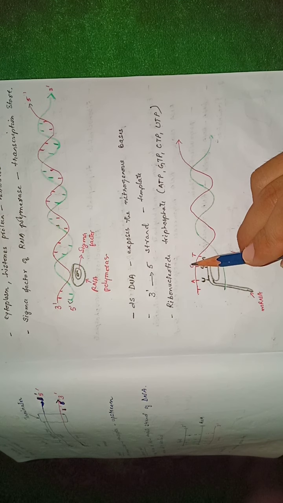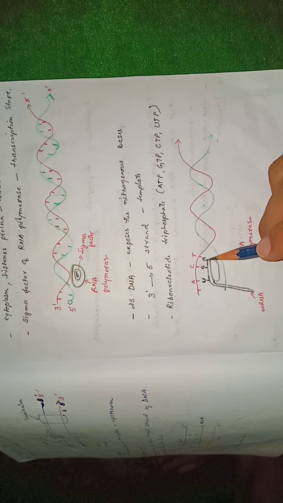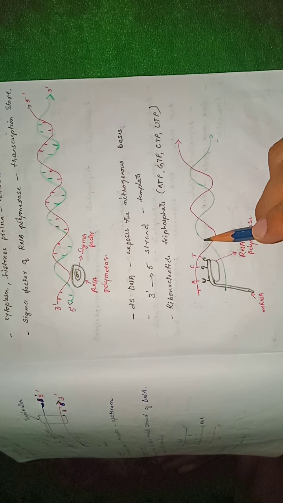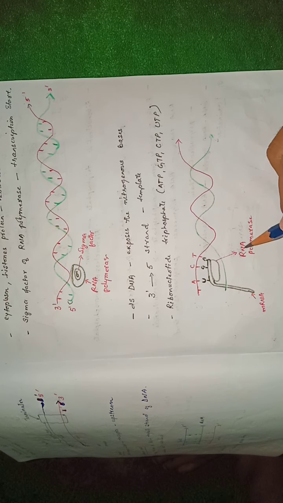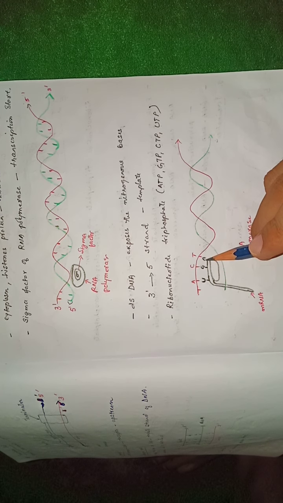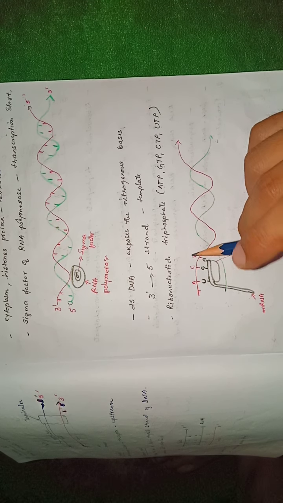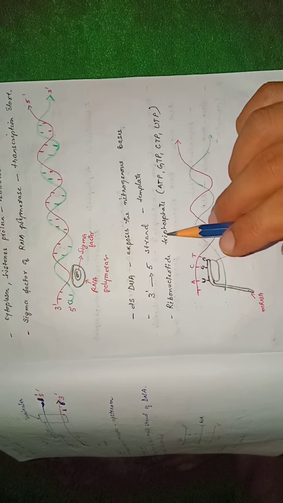If this side is C, this side will be G. If this side is T, this side will be A. Now this is how the transcription process goes on, as the mRNA causes separation of the two strands of the DNA, and this will cause elongation of the mRNA strand. So this is how the initiation of the transcription process starts.